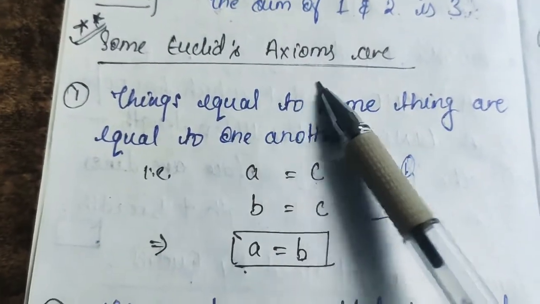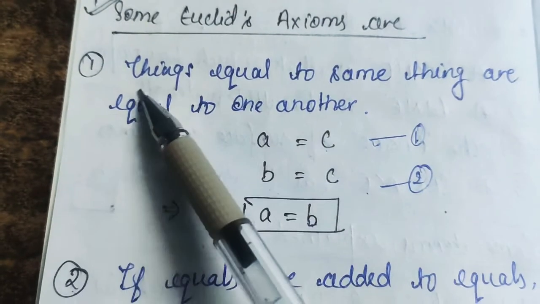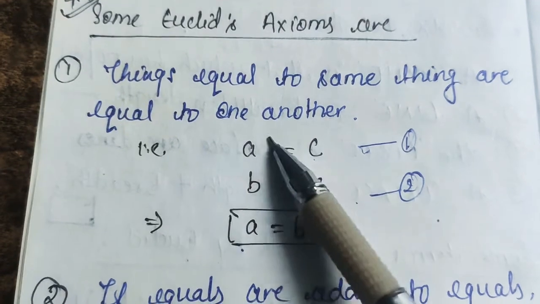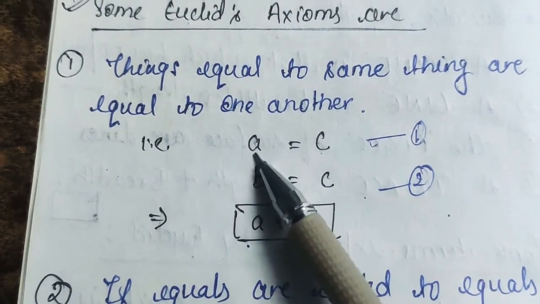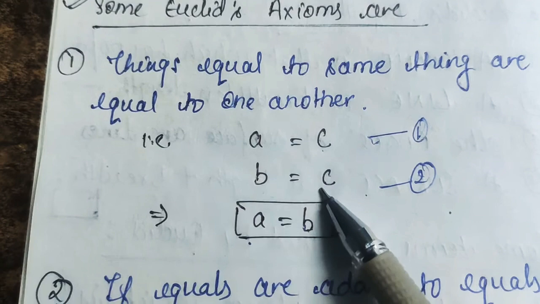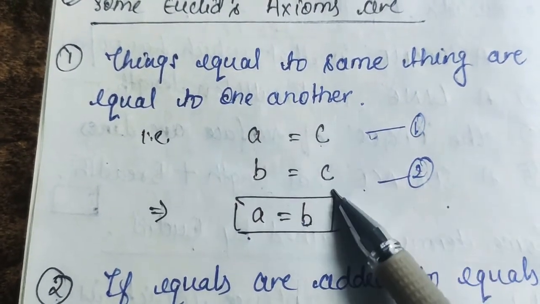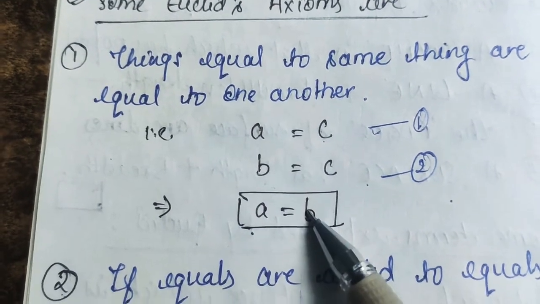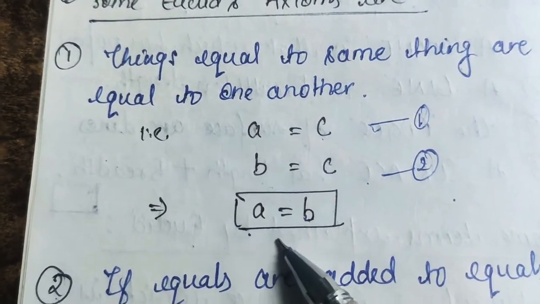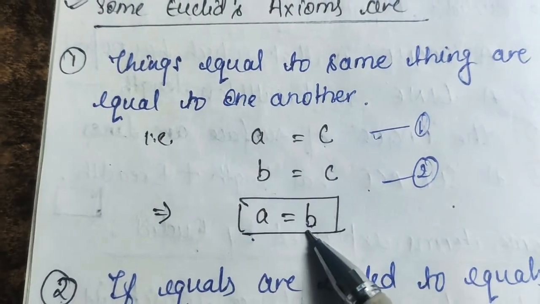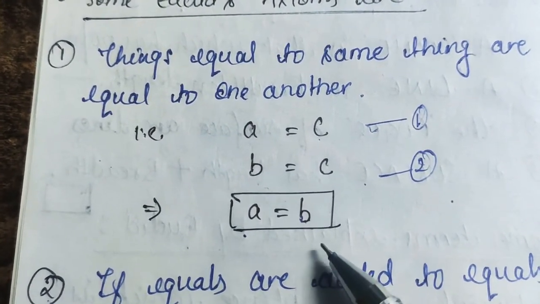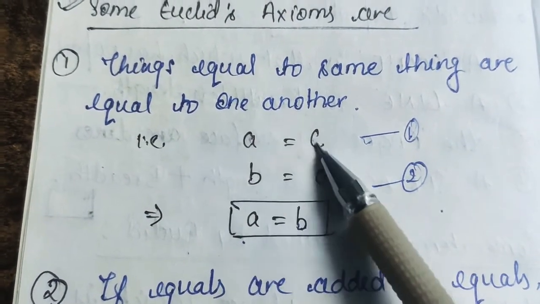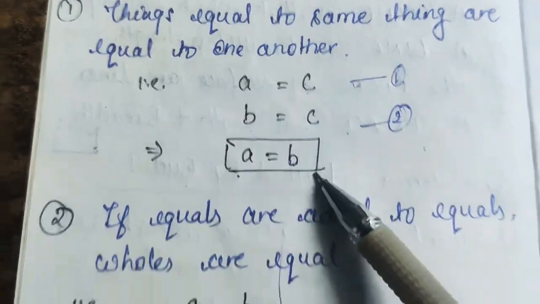Now, some of Euclid's axioms. The first axiom that Euclid defined for us: things which are equal to the same things are equal to one another. If I say A is equal to C and B is also equal to C, then from these two equations we can easily conclude that A and B are equal to each other. It applies to everything, whether a mathematical term, a logical term or a science term. Whenever two things are equal to the same thing, they are equal to each other.